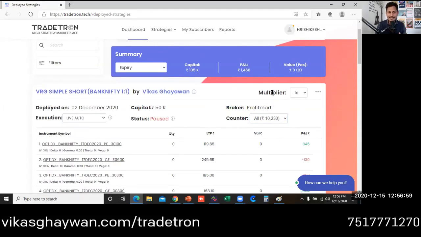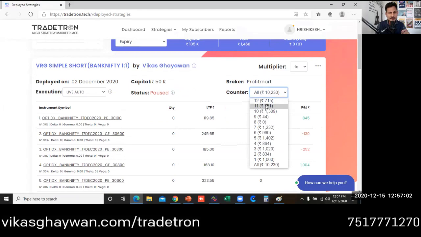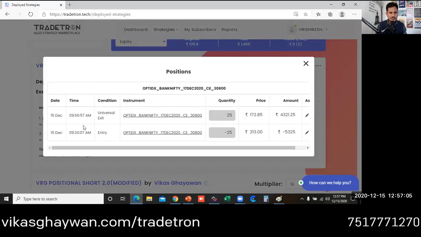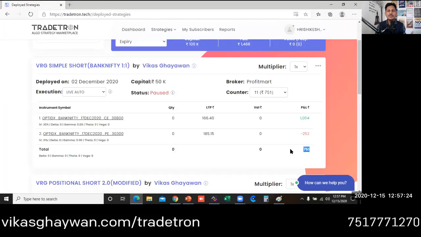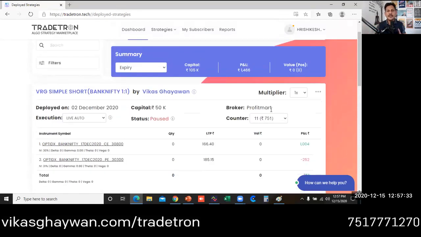So how exactly does this strategy work? Now you can check here. First trade, which date? You can see here, 15 December, that's today. The trade entry was done at 9:20:07 a.m. and he exited the position at 9:56, the universal exit. He exited with a profit of 751 rupees. He also did a second trade, and in the second trade also he made 751 rupees. So today he made almost 1500 rupees. So this is the strategy.